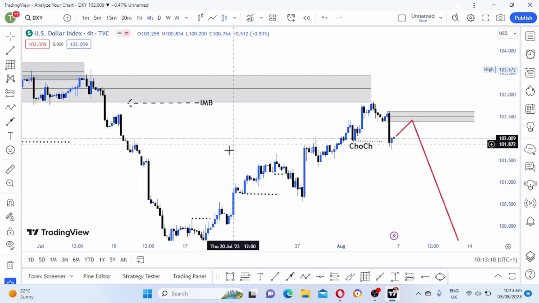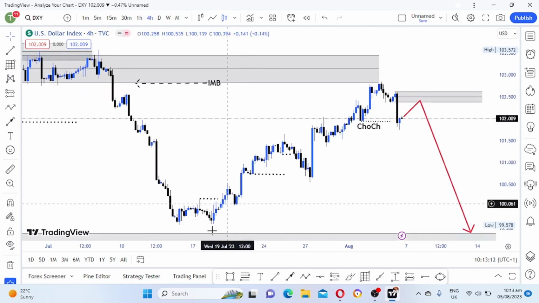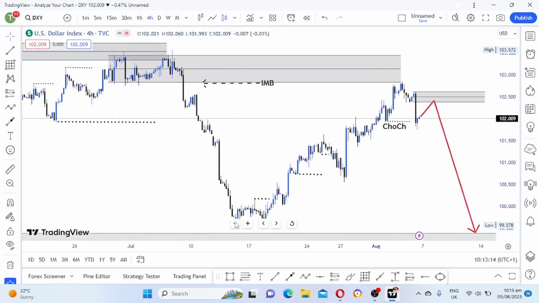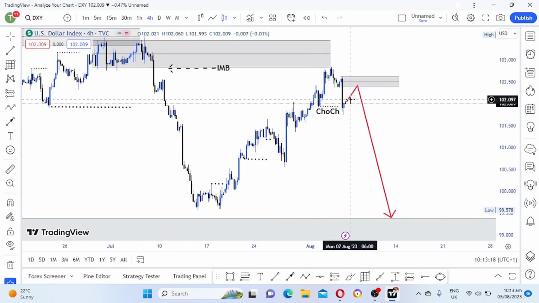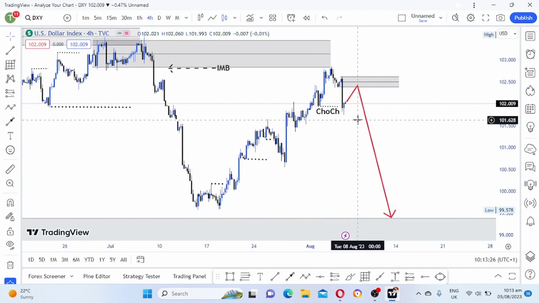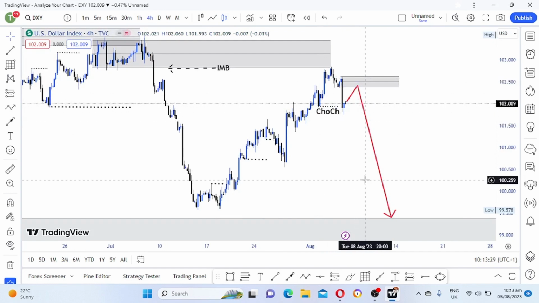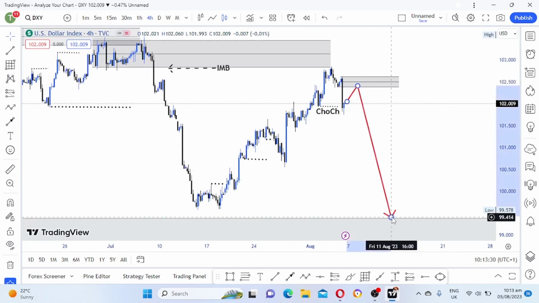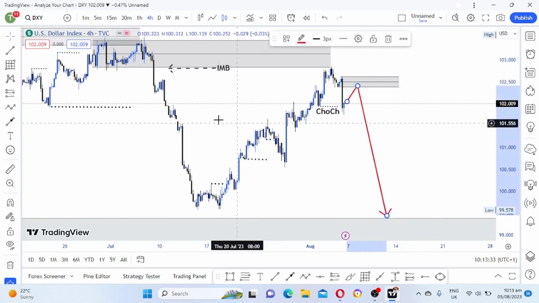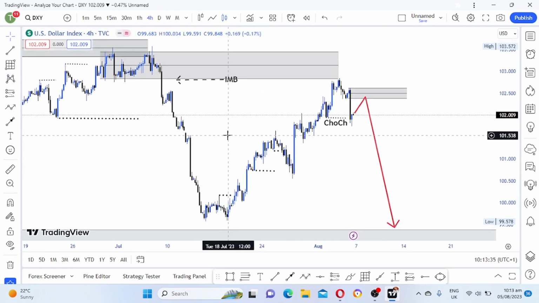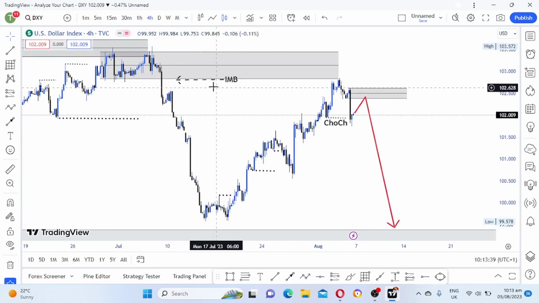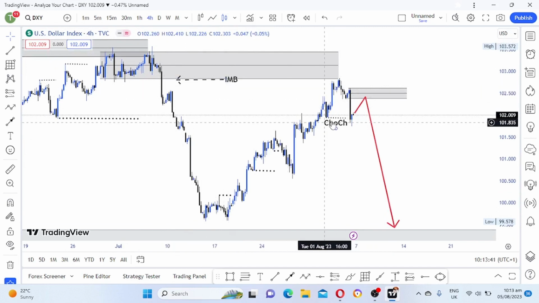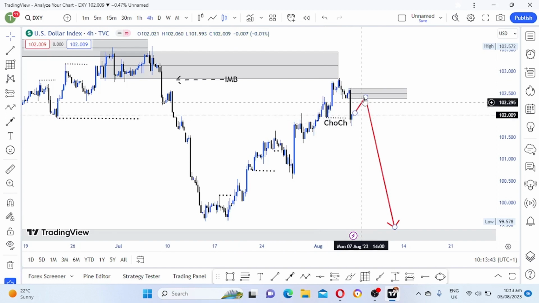On H4, we have a change of character. I'm waiting for price now to pull back here, and then it sells. So we're targeting this low here. So that's my view on DXY, guys. As you can see, we already filled this imbalance, price inefficiency, which is here. Price turned back, we created a choch, we are waiting for a pullback, and then it goes down. So that's my view on DXY, guys.